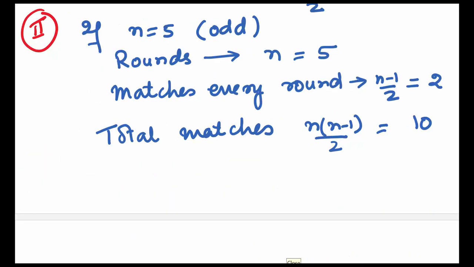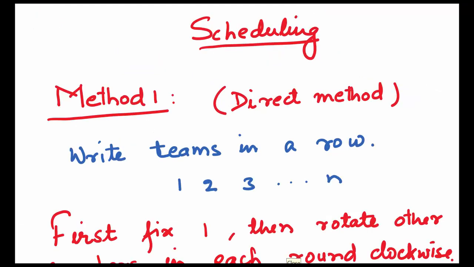What if n is 5? As it is odd, the number of rounds will be 5. Matches every round will be n minus 1 by 2, which gives us 2 matches every round, and total matches will be 10. Now let's come to scheduling, for which we have been waiting.